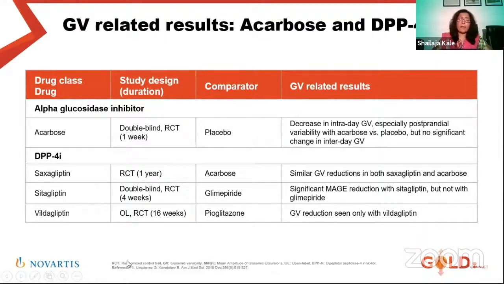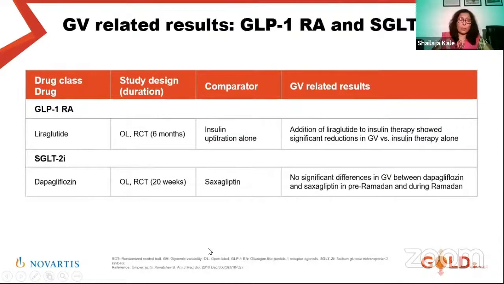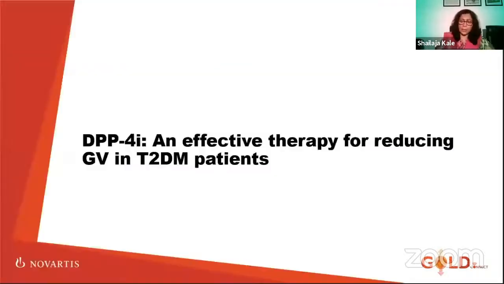DPP4 inhibitors, because of their very good effect in the postprandial state as such, because there is an effect on glucagon as well as the insulin. See, all the other drugs will act only on insulin. Only incretin-based therapies work on glucagon. So DPP4 inhibitors and GLP-1 receptor analogs will have a very good effect on glycemic variability, and also the SGLT2 inhibitors. So now, insulin and sulfonylureas on one side, and sensitizers, DPP4 inhibitors, GLP-1 analogs, and also SGLT2 inhibitors. So now we are in a better position to control these peaks and the excursions.